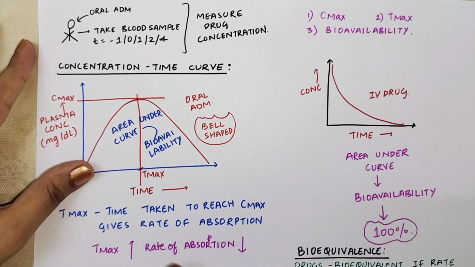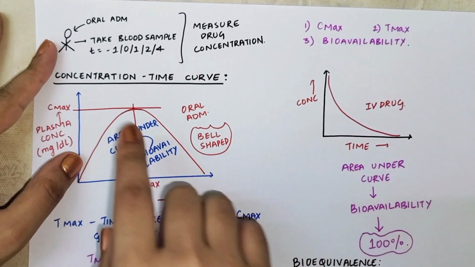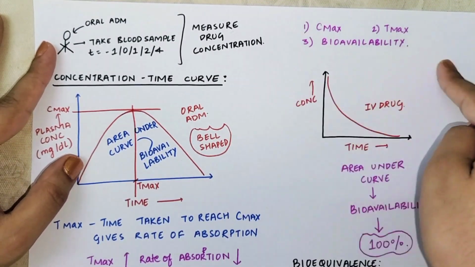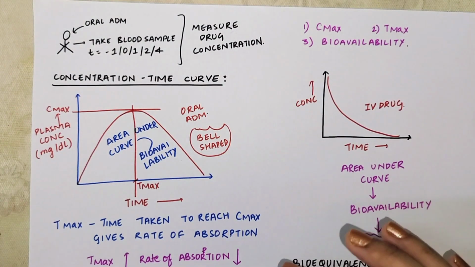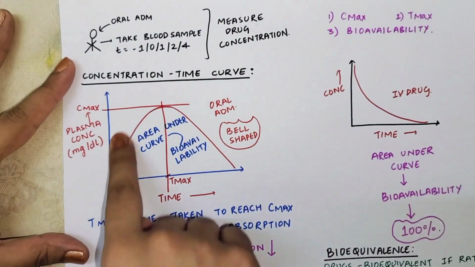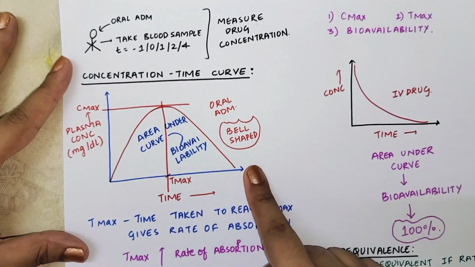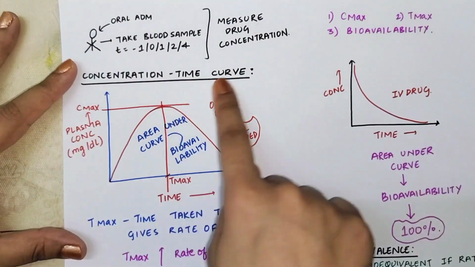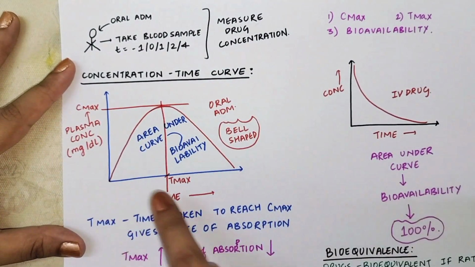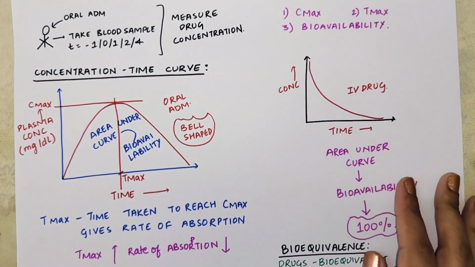So what all things can you find out from this concentration time curve? You can find out Cmax, you can find out Tmax, and you can find out bioavailability. Now you will ask me, how do we find out bioavailability? See, very easy. The area under the curve gives you bioavailability. You get Cmax, you get Tmax, and from Tmax you come to know about rate of absorption, and from the area under the curve you get bioavailability.